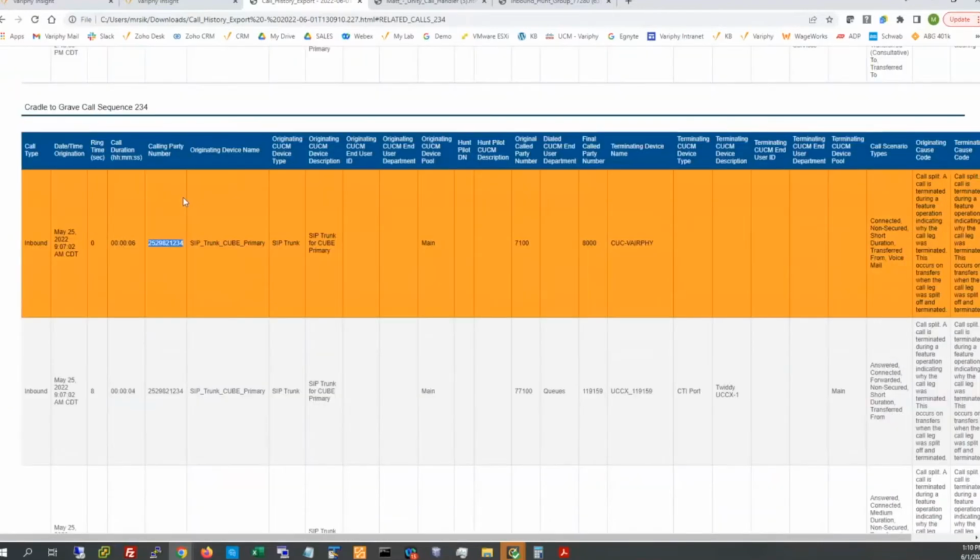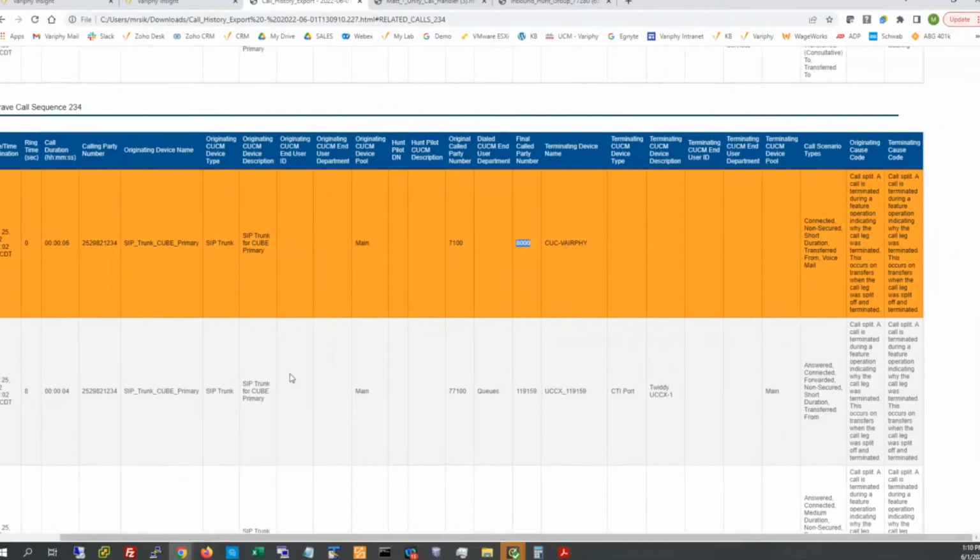Now we can read these top down to actually see how a call ebbs and flows through your call manager environment, whether it's getting transferred, redirected automatically, or by the system, or by human intervention. We'll be able to see that. Reading top down, we can see this external party called into my 7100, rolled over to my 8000, which is my Unity handler or my Unity option.